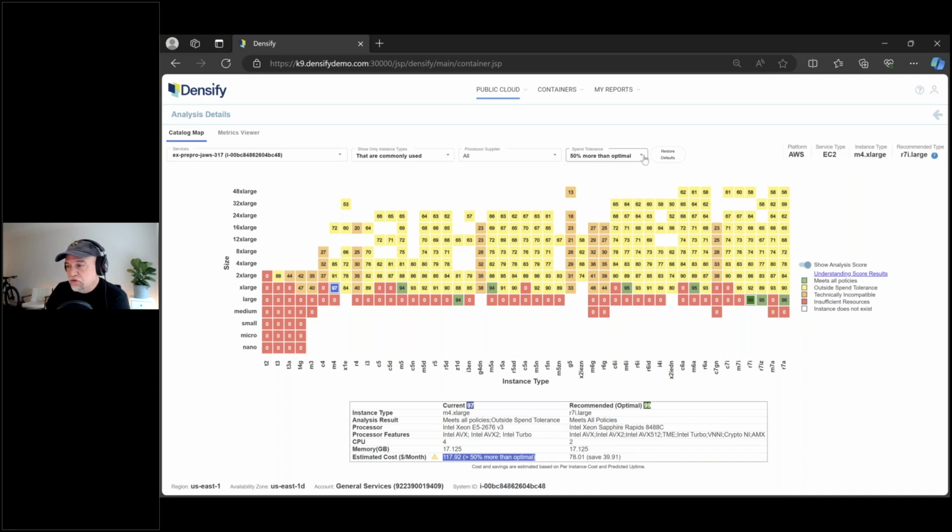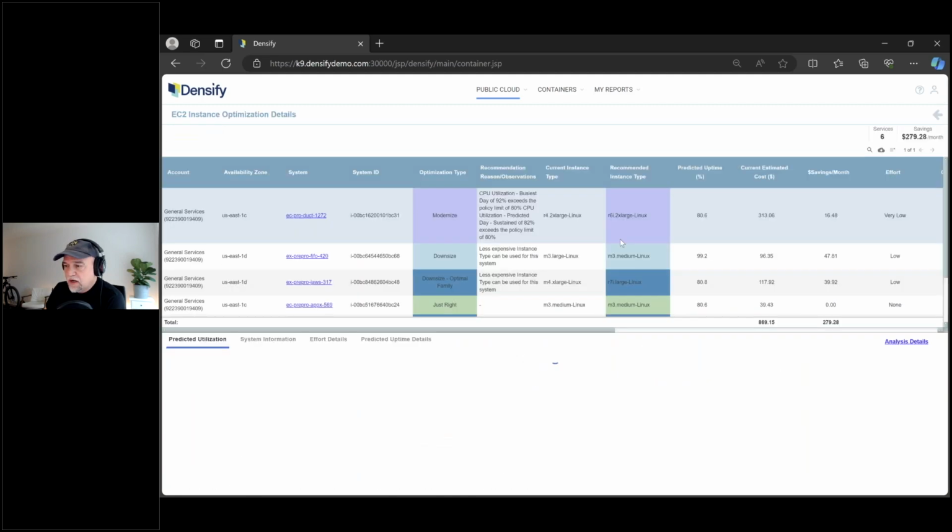The idea here being that you can jointly agree on these settings with the app teams and say, we're going to put in place something that makes sure we don't spend more than 20% more than what the best option is. If I do that, there's really only 2 options here. The rest of them are all too expensive. And if I go down to no tolerance, there's just one option. So rather than just focusing on this one answer, let's also dial it back a bit and say multiple right answers. That's one workload, but let me go back and show you.